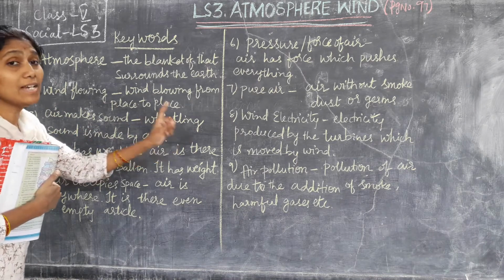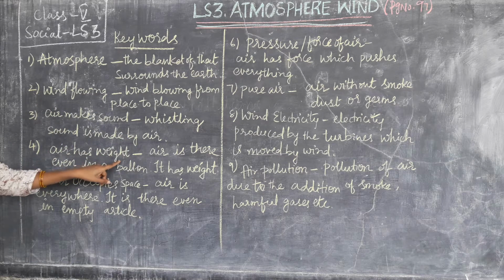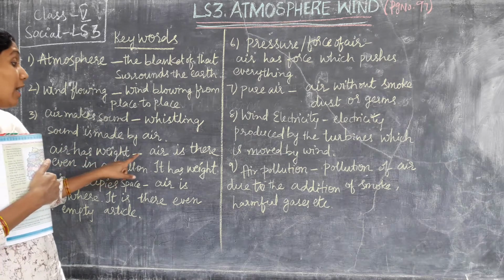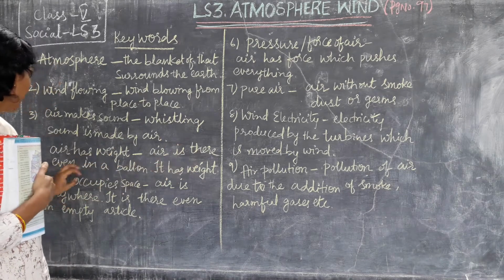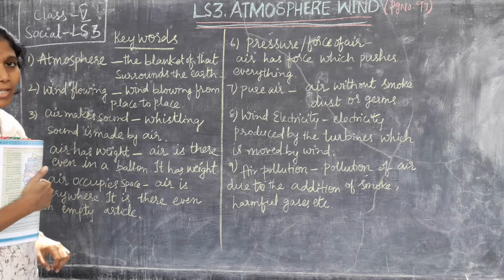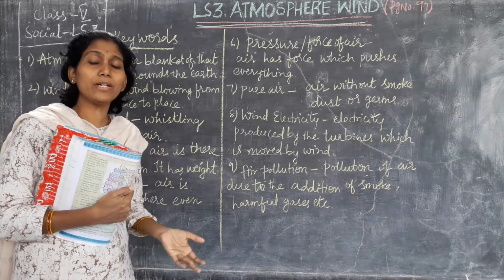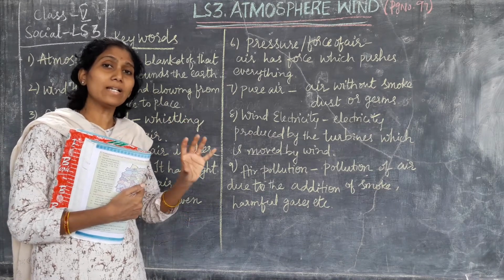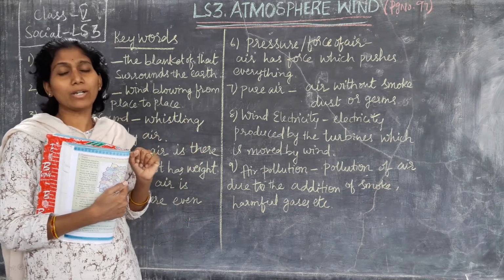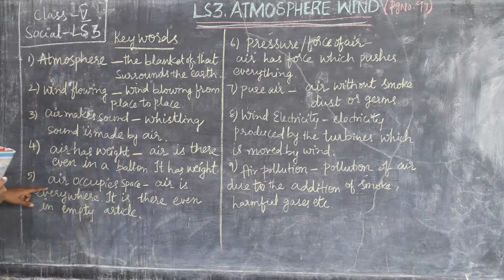Air has weight. Air is there even in a balloon, it has weight. If you blow the balloon, without blowing and with blowing, you can see the difference. Air has weight.